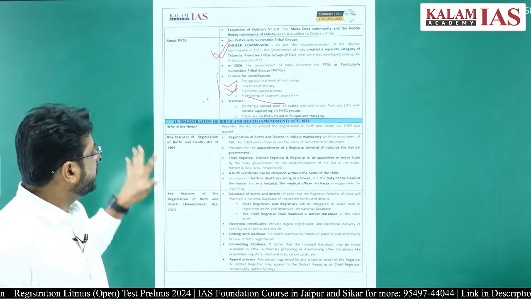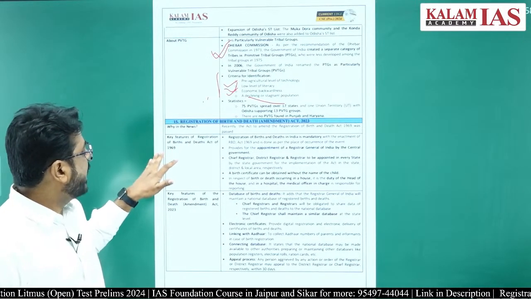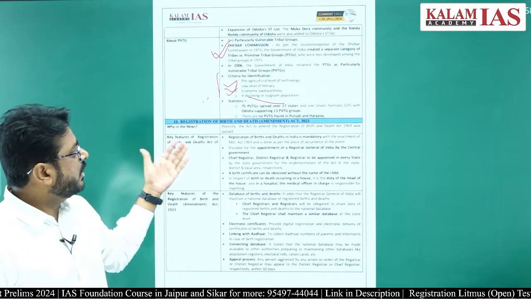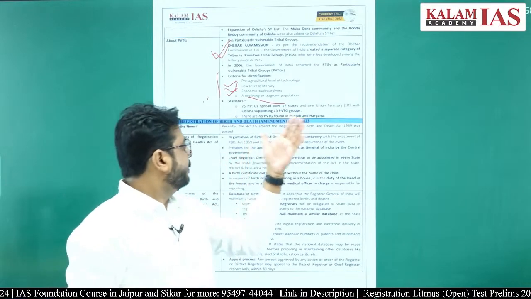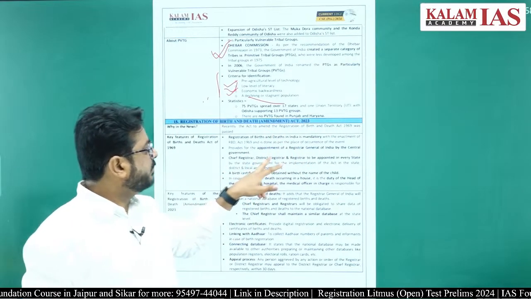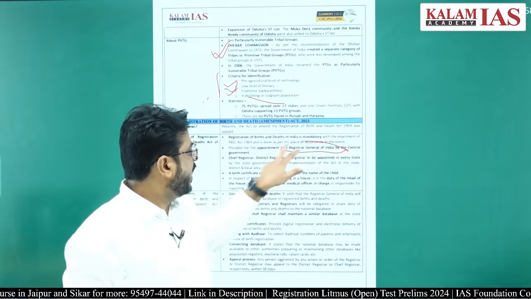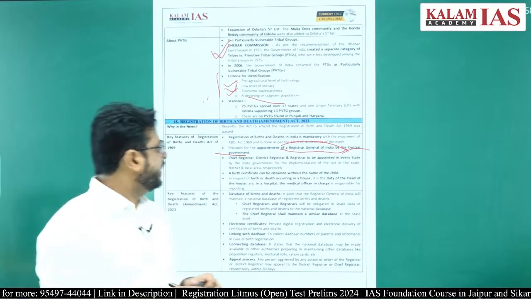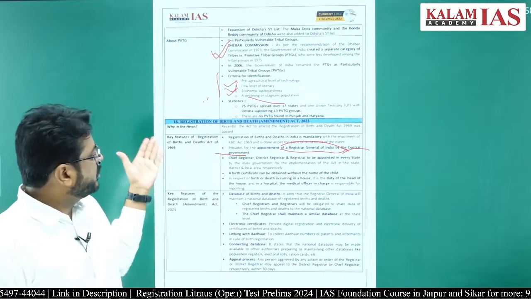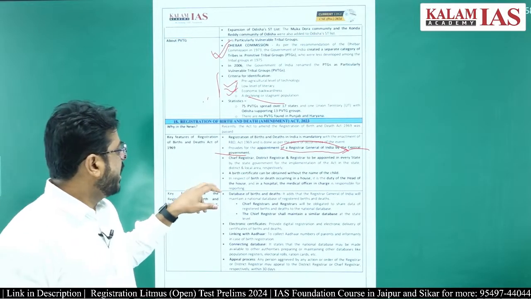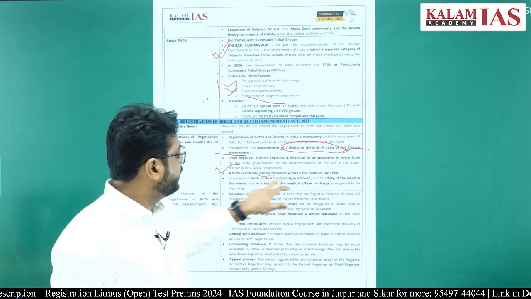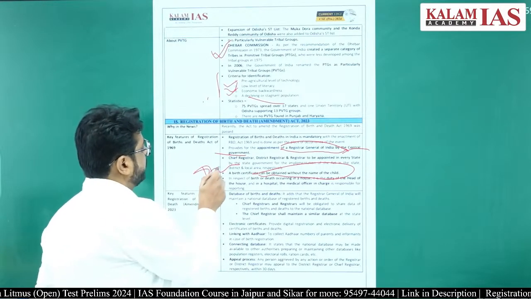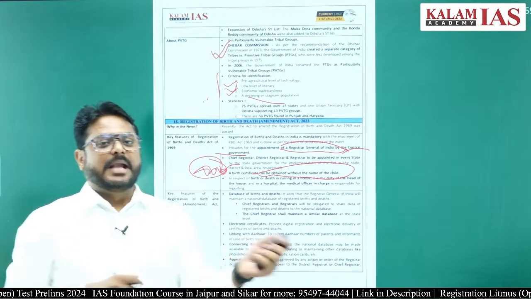The Registration of Births and Deaths Act 1969 was already there. Under that, the registration of death and birth was made mandatory, and there was an appointment of the Registrar General of India by the central government. Such provisions were already there. There were several posts also, Chief Registrar, District Registrar, and another Registrar, and birth certificates can be obtained without the name of the child also. Now this point is important, right?